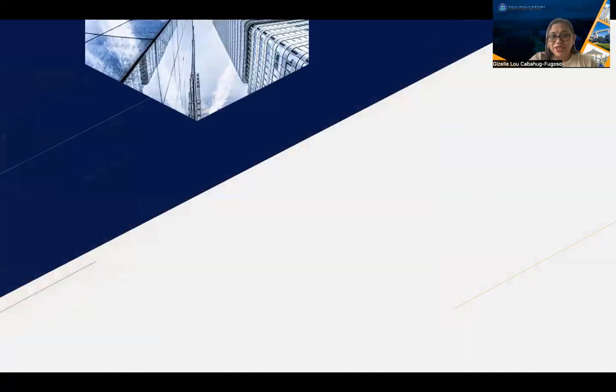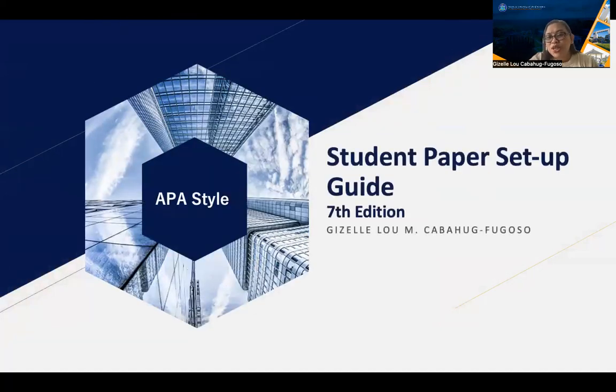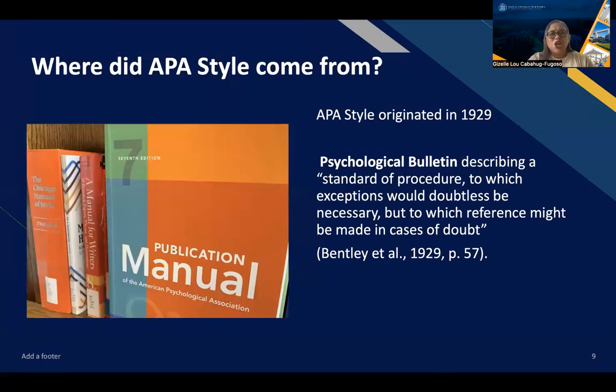So this morning, we will talk about Student Paper Setup Guide. This involves small details in our scientific writing that can facilitate our writing of our research paper. These are matters that are small, the details, but as they say, the devil is in the details. So where did APA style come from? But before that, why is APA style important? This is important to facilitate precision, clarity, and in scientific writing.